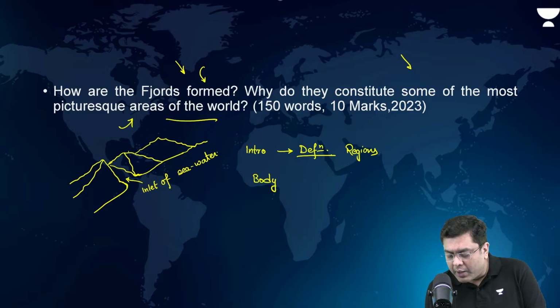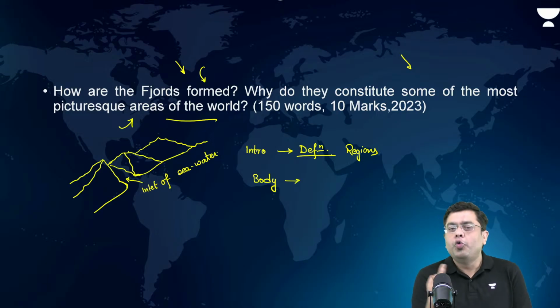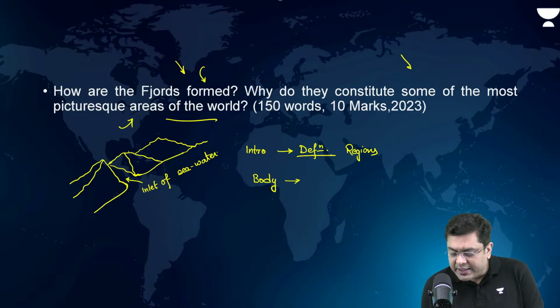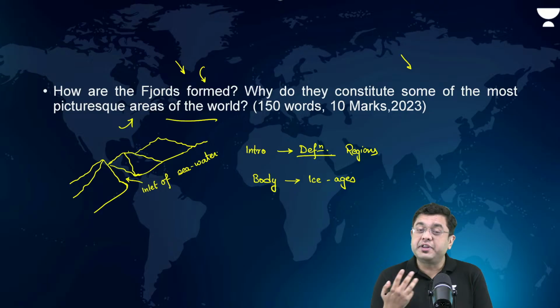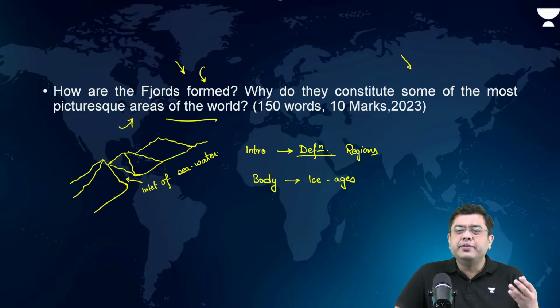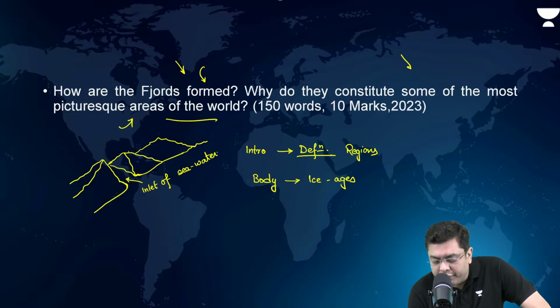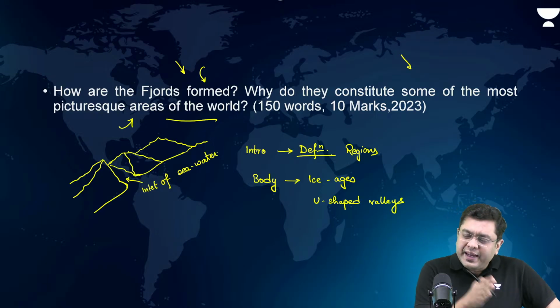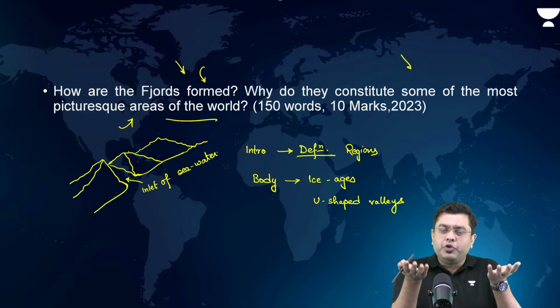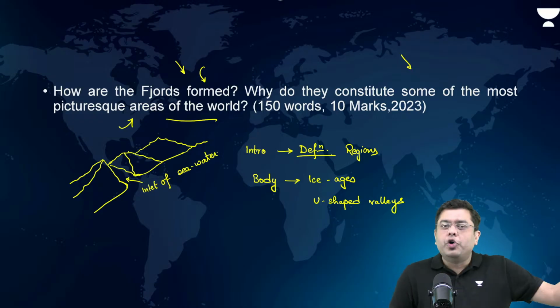Now, in the body, you talk about the formation of these fjords. When did they happen? They were created during the ice ages. During the ice ages, the sea water level was low. Everything was frozen. Now, in the coastal areas, you had glacial erosion. The glacial erosion led to the creation of U-shaped valleys. Now, these U-shaped valleys basically or eventually, in the interglacial period, when the sea level rose and the ice melted, the seawater went